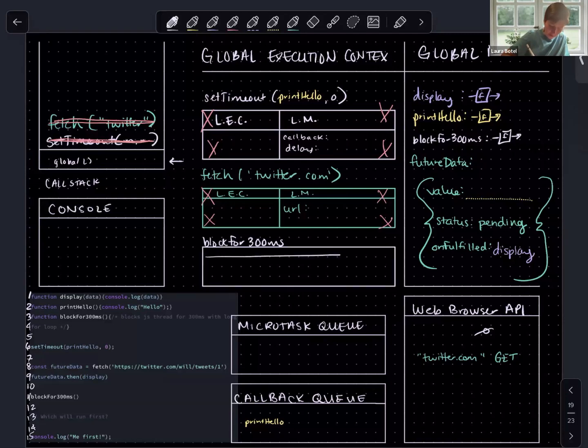This is going to have a local execution context and a local memory. We're going to push this to the call stack and weave our thread of execution inside. And the contents of this function definition really don't matter. What matters is that it takes a long time.